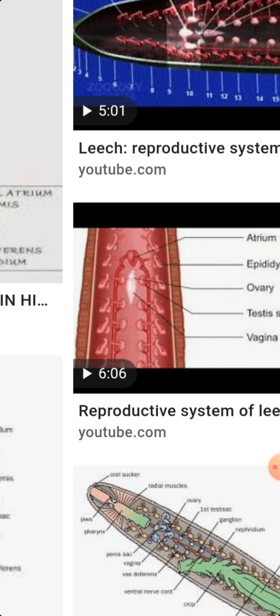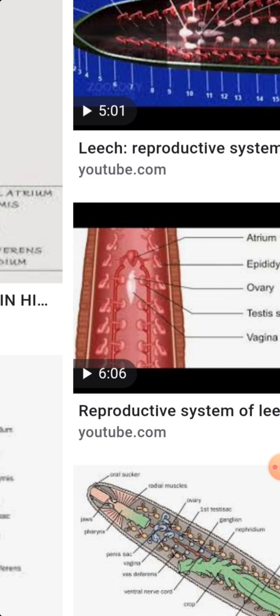Ejaculatory duct: from the anterior end of the epididymis arises a short narrow tube called the ejaculatory duct. The ejaculatory ducts from each epididymis join in the 9th and 10th segments to form a median sac called the atrium.